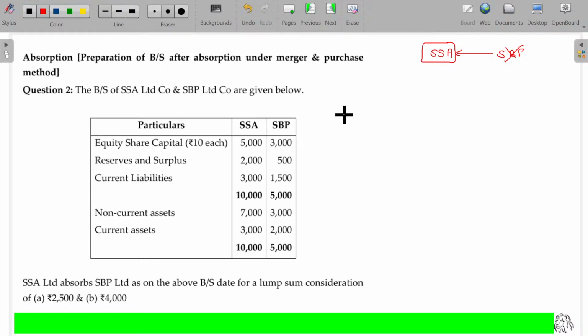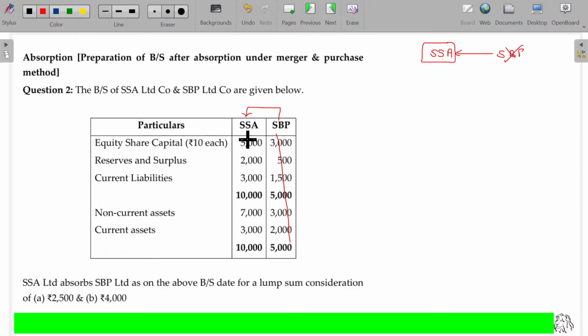Actually, this is the correct absorption method. SBB is closed completely, SSA is going to continue. Only the balance sheet items are going to be merged with SSA. This will be scored out, SSA remains intact. What happens in this scenario? Earlier scenario was the formation of a new company, but here SSA is going to continue.